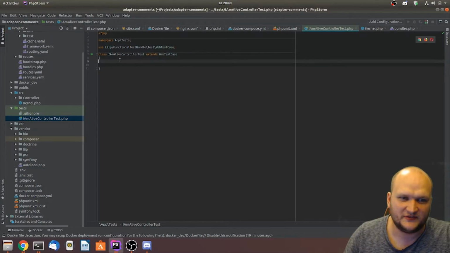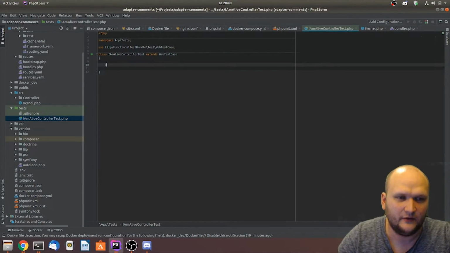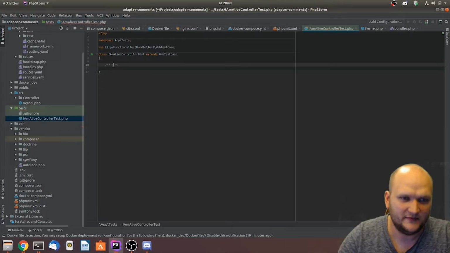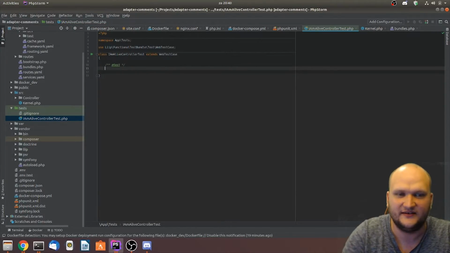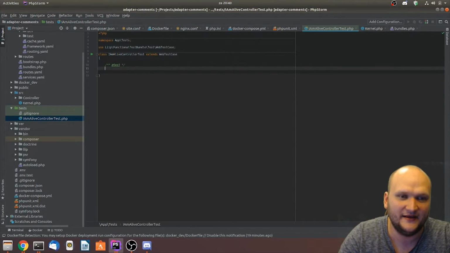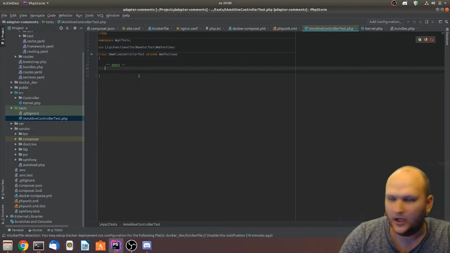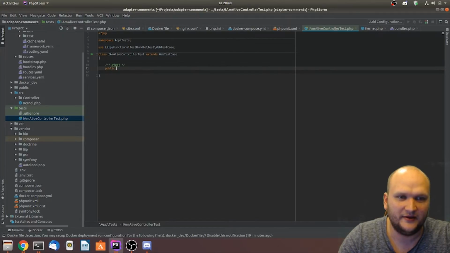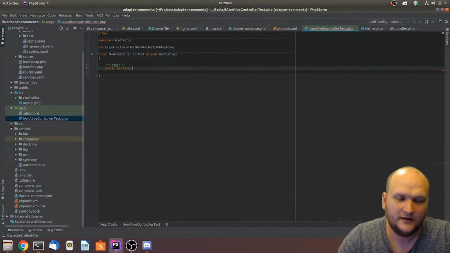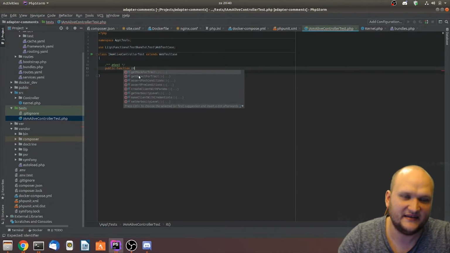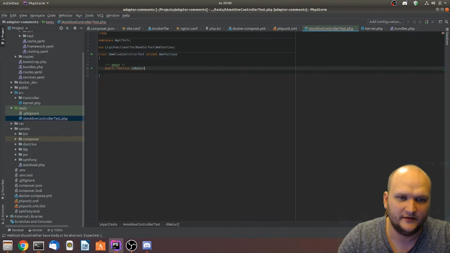So what we want to do is create a test over here. We make a comment, @test. This tells the editor that there's a test right here, and you can basically look up all the tests within an application. And we're going to call it public function it, basically the test, returns a 200 status code.